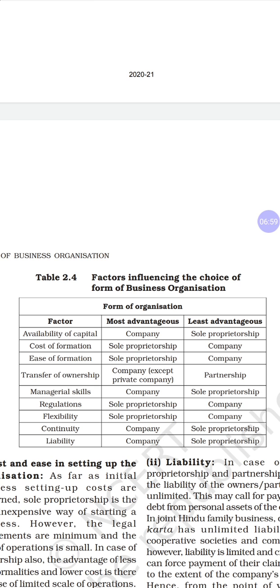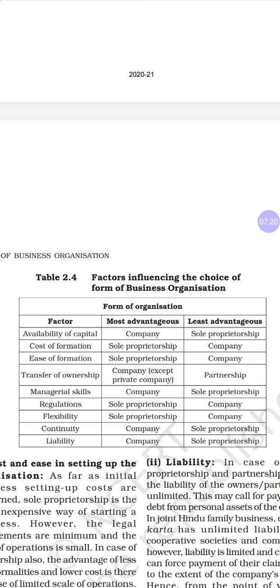But in a company it is less advantageous, because you need to call for money. To expand, they need to call for shares, take loans, and discuss with the other partners. So it is less flexible in companies.